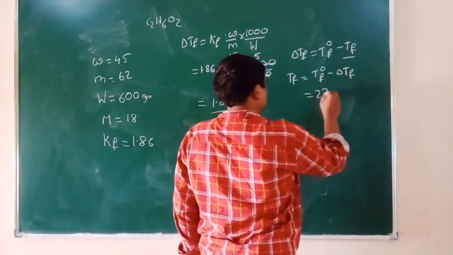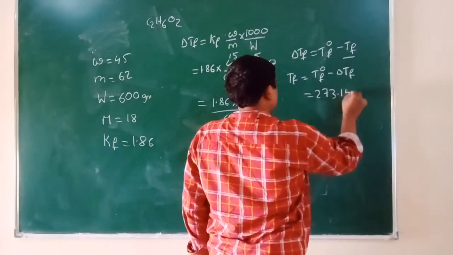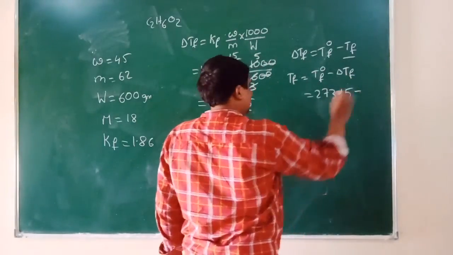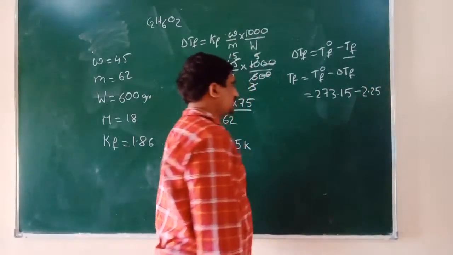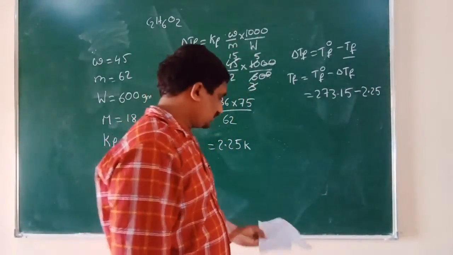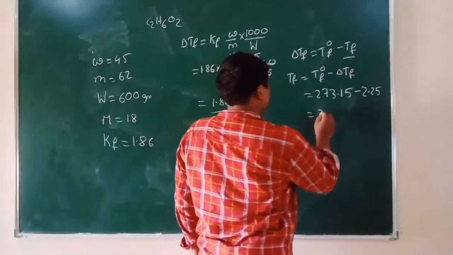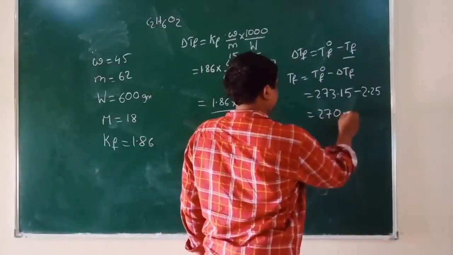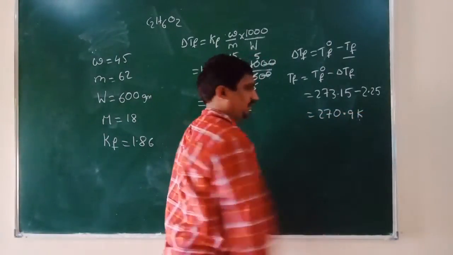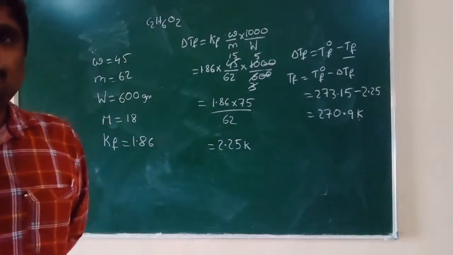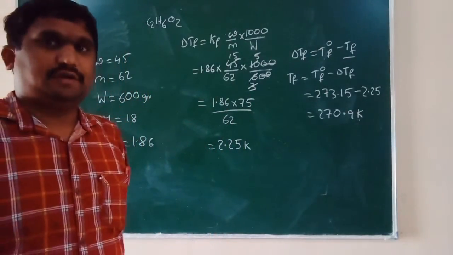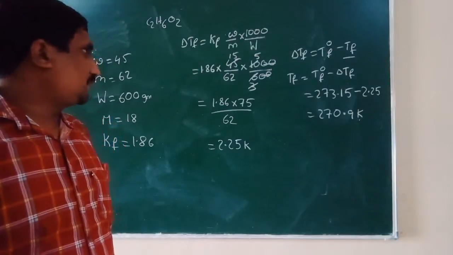T0F value is 273.15 minus delta TF. Delta TF is 2.25. If you do this calculation, the answer we get is 270.9 Kelvin. It is the second problem.